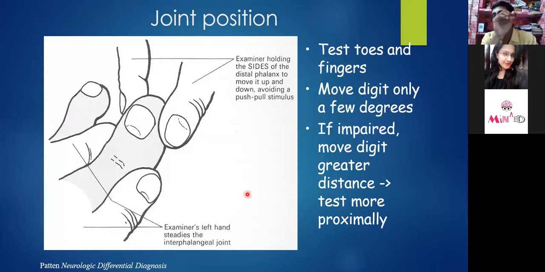So what will we ask the patient? While keeping the eyes closed, we'll ask the patient to bend the wrist like this, and we'll ask, okay, tell me where your palm is facing, toward the ground or toward the floor. If the patient says it is towards the floor, it means the patient is not able to interpret.